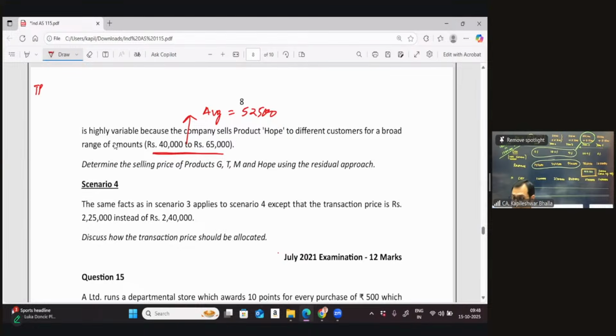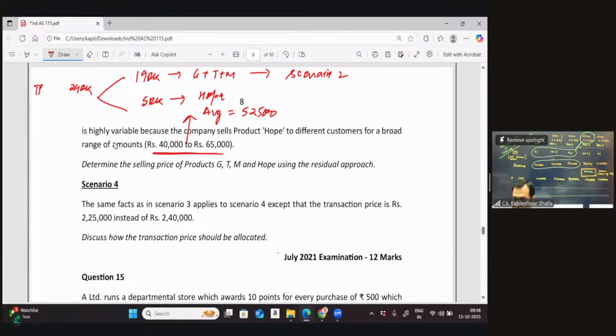So out of this transaction price of 2,40,000, can I say we can allocate 190 towards the product GTM, and this will be based on the scenario number 2 itself. And we can say the remaining 50,000 is going to be allocated towards Hope.